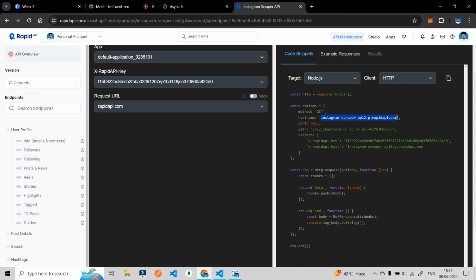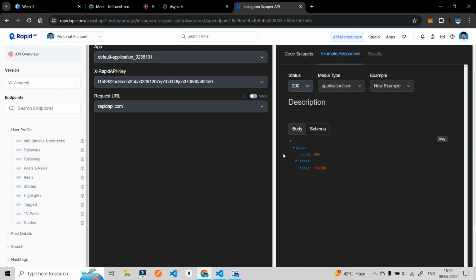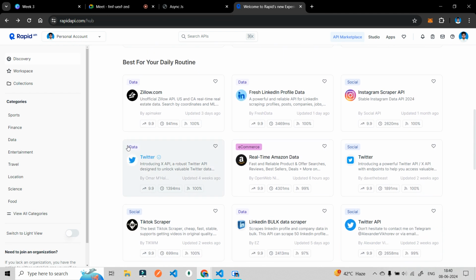If I hit this particular API, I will get data. What results will I get? Example responses, schema, object, data, count. Okay, the particular things it will give is this. Okay, let me show you another API.